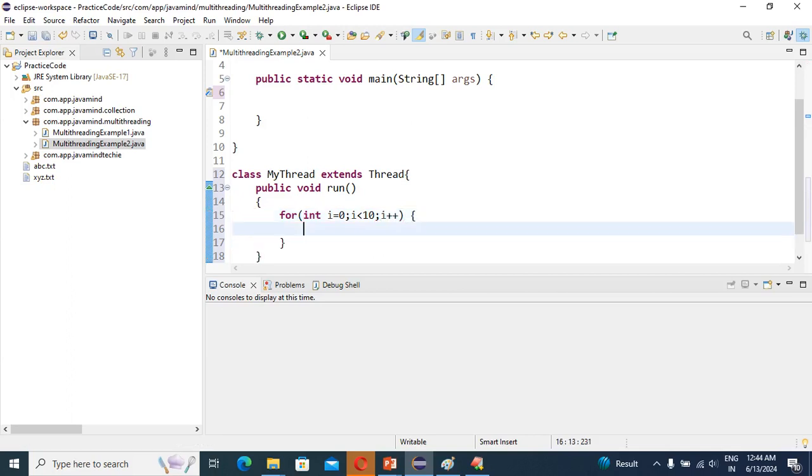Inside it, System.out.println, I am going to print i plus "user defined thread". This is the user defined thread, right?